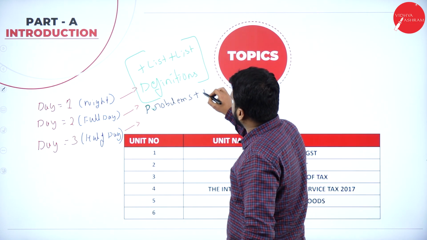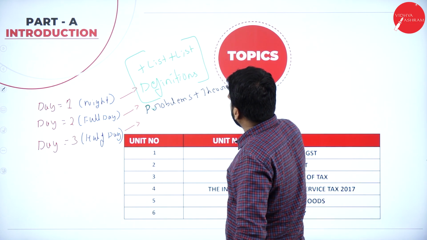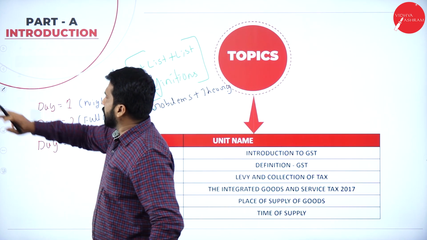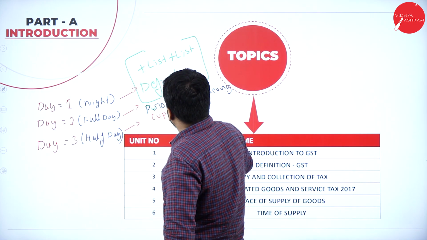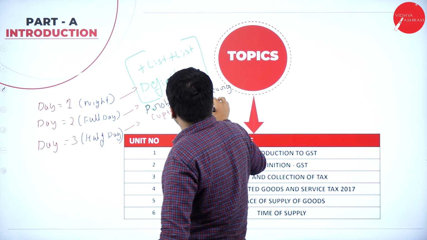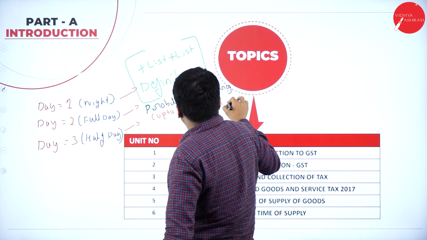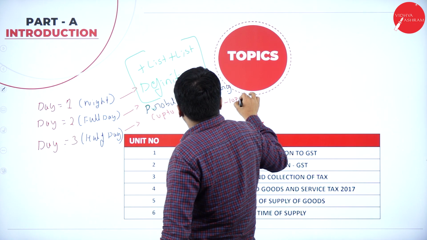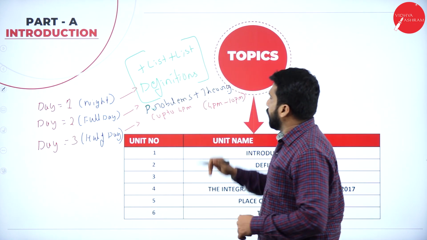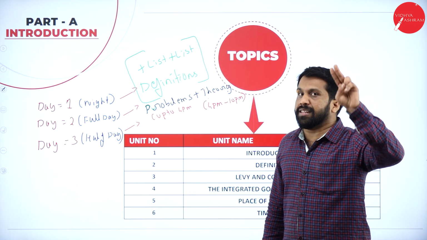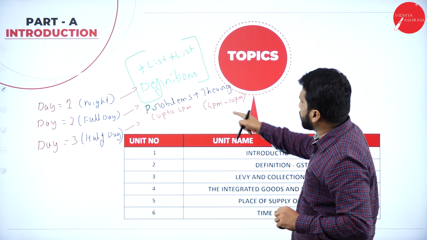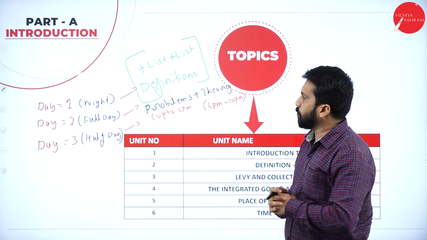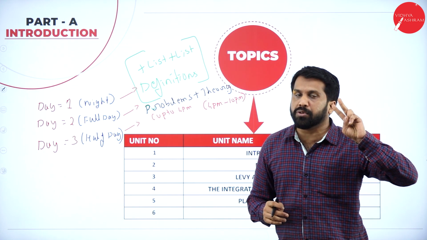Your theory, from 4 p.m. to 10 p.m. Clear? Out of the theories, 2 lists are already done. Balance 8 theories you have. Complete those 8 theories, let it be 11 or 12 also. Your day 2 is over.